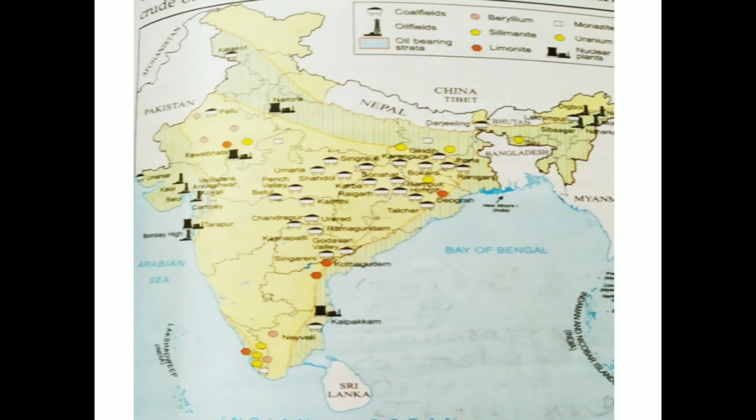Then hydropower. Hydropower is fueled by water, because if you try to understand from the word, it is produced from hydro, that means water. That is why it is named hydropower, and it is a very clean fuel source because it does not pollute the air.